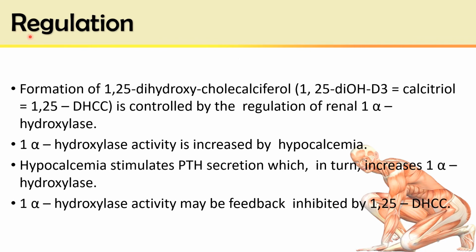The active form of vitamin D, that is 1,25-dihydroxycholecalciferol or calcitriol, is regulated by different modulators.